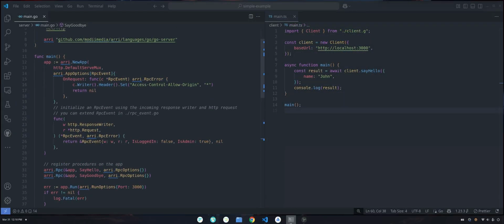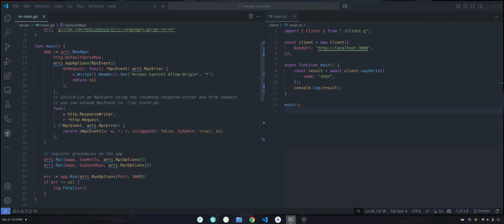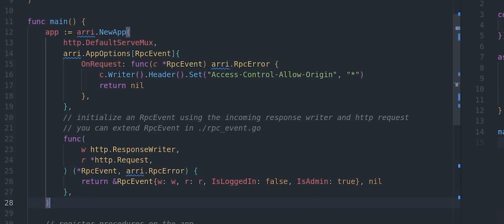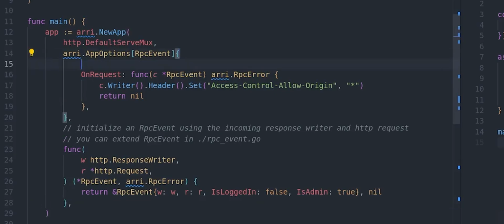So here I have a basic Arri app. And this Arri app accepts a servmux from the HTTP standard library. This means that you can actually use it alongside existing endpoints that you already have in your app. And you could even scope your procedures to all exist behind a certain prefix like RPCs or procedures, so that all your regular endpoints are at some other place, and then all your procedures exist behind this prefix.